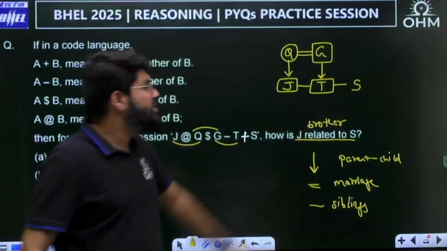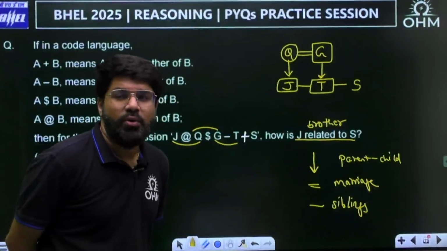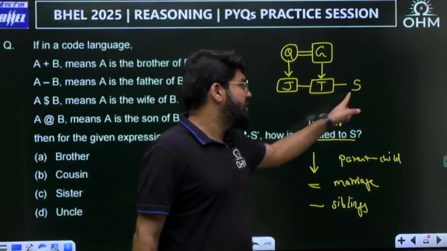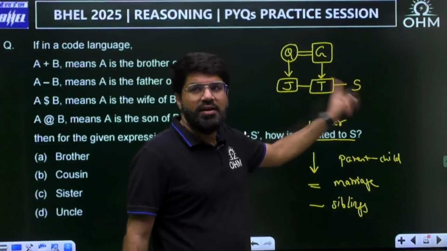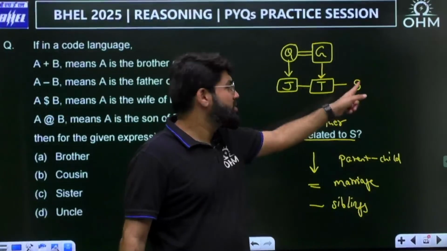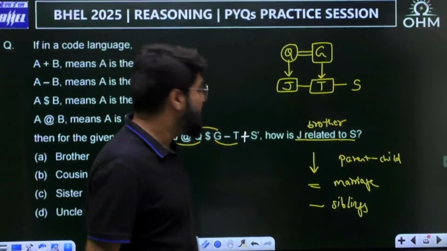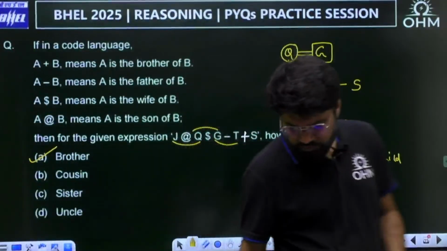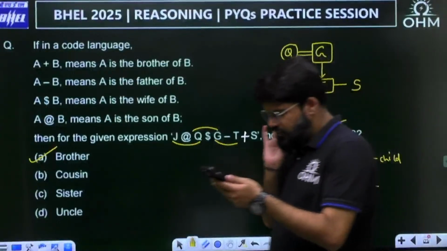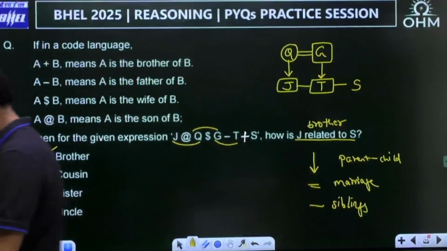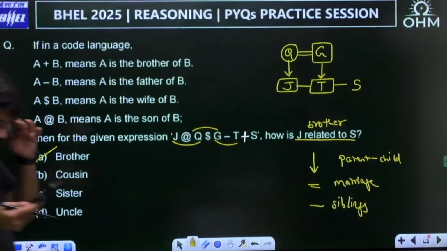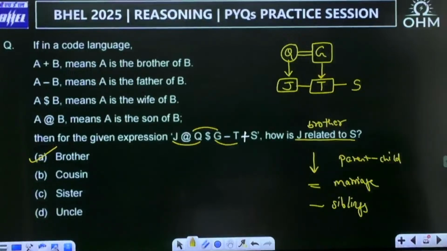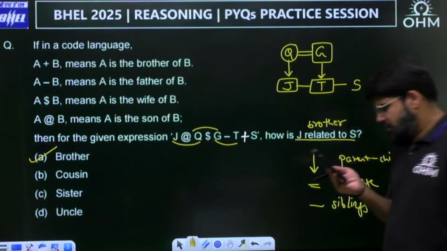If I ask in reverse, how is S related to J? Then we can't have a definite answer. S is the sibling of J, which means S may be a brother or sister, because S's gender is unknown right now. But J related to S is brother. That is option number A. Right, A, correct answer, brother.